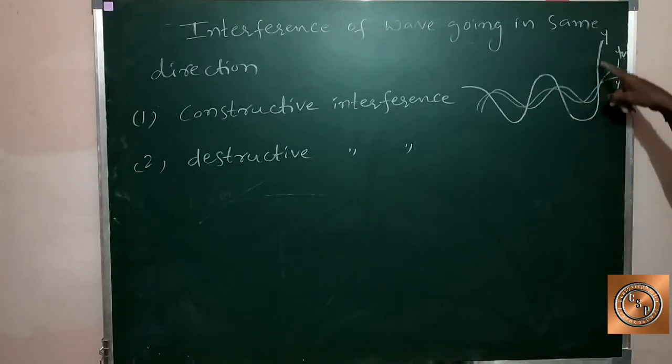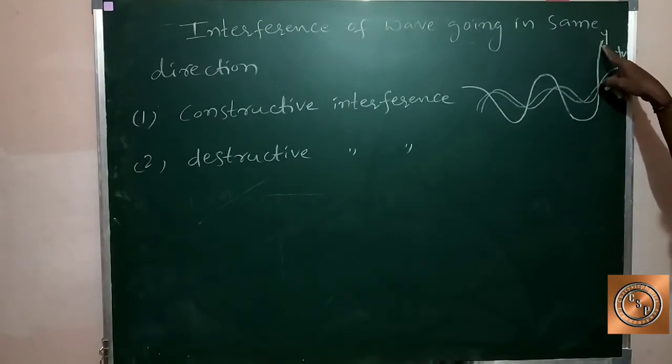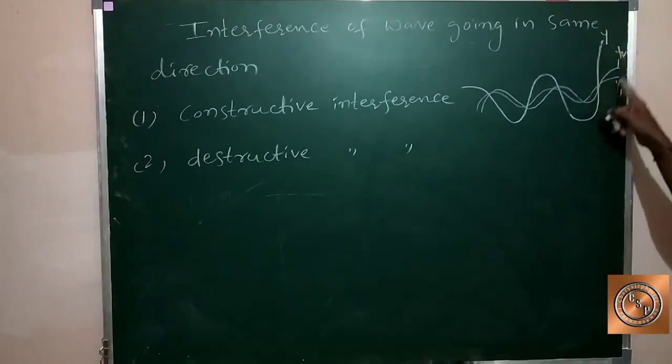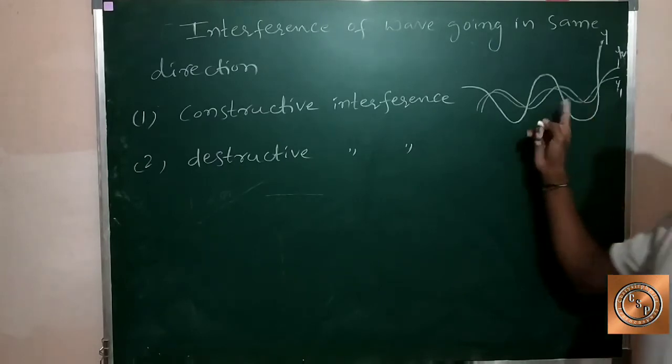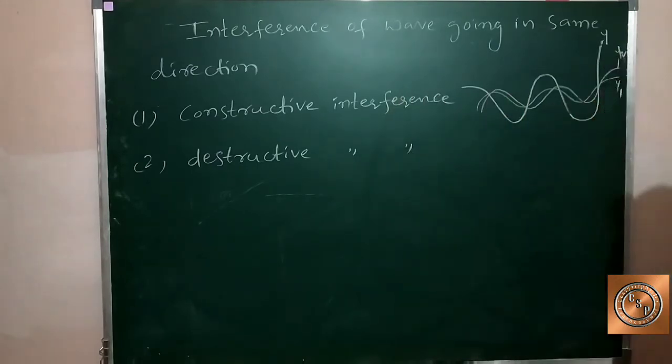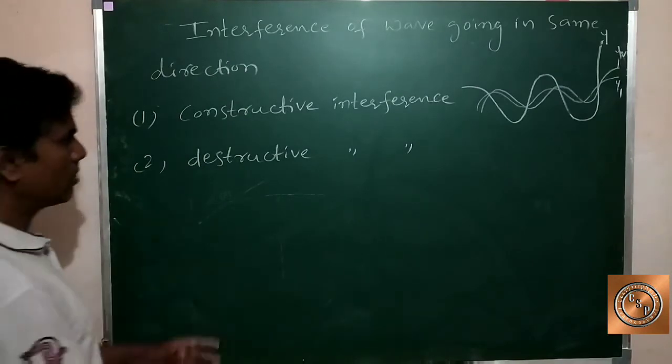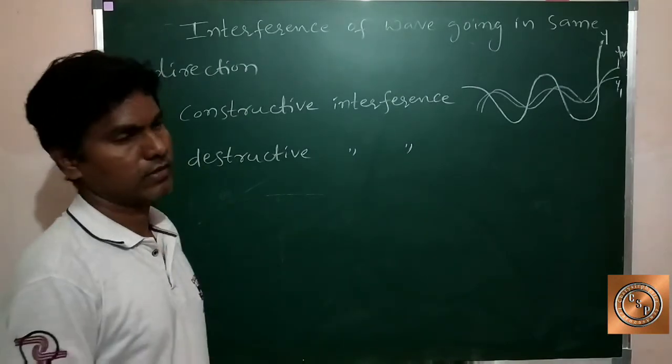The resultant wave displacement according to the principle of superposition is Y equal to y1 plus y2. So this is called constructive interference.